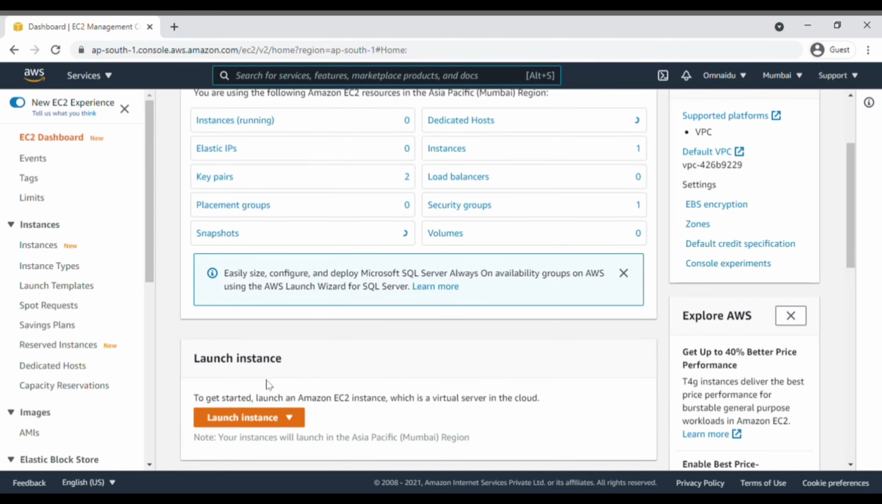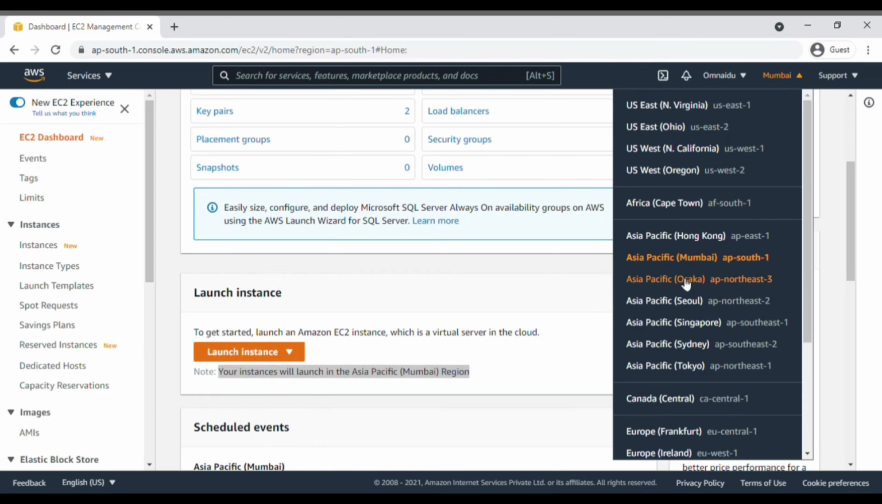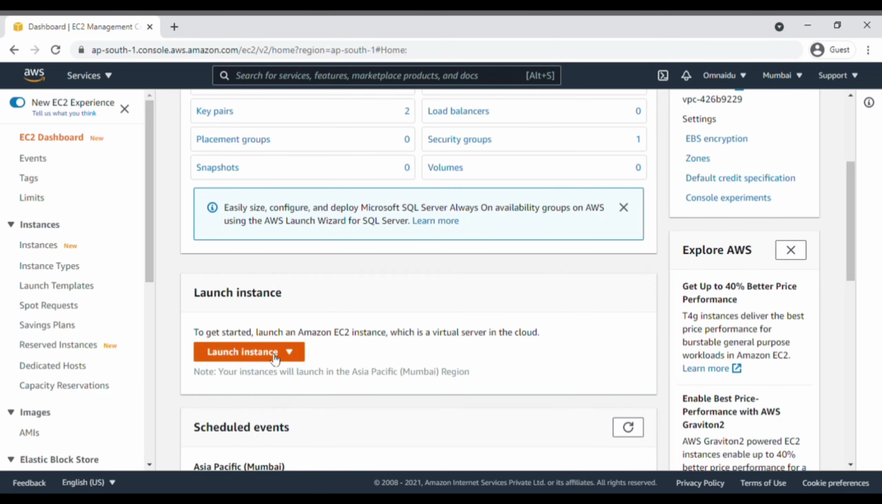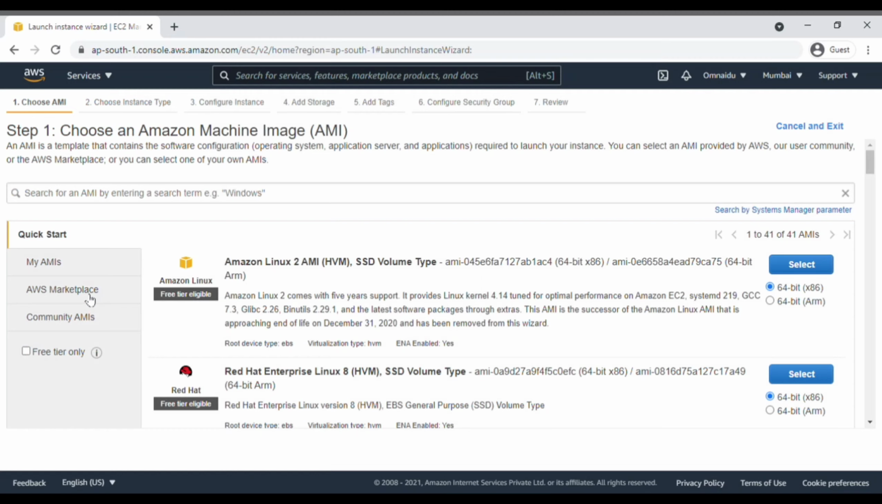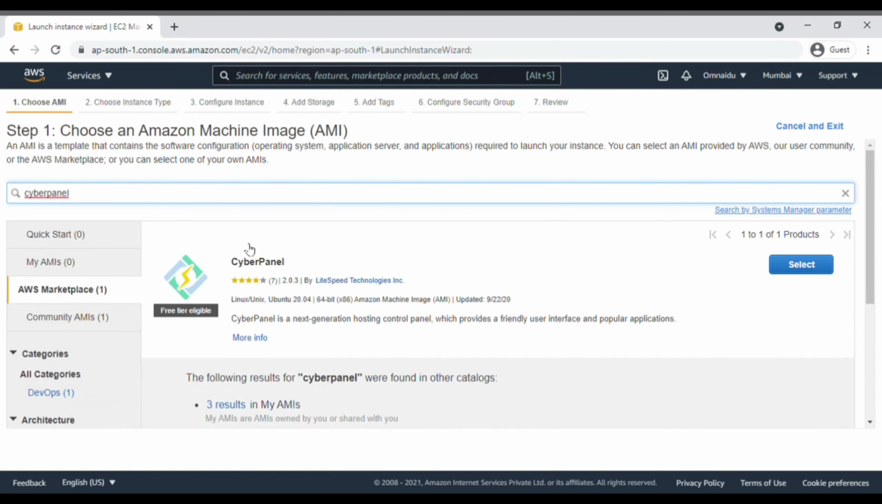Note that this server will be going to launch in the Mumbai region. If you want to change the location of your server, click on the top left corner and select the region on which you want to launch your server. After that, click on launch instances. Now click on AWS Marketplace, search for Cyberpanel.